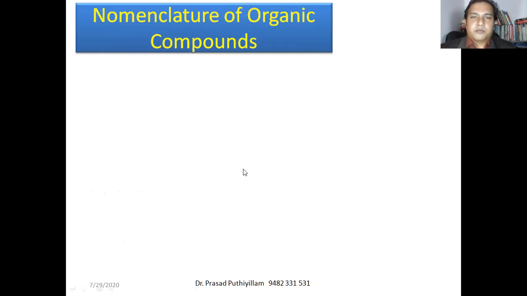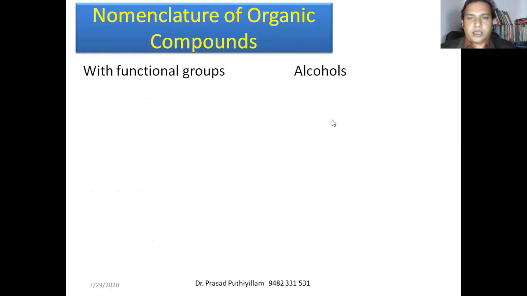Now alcohols. For alcohols, we have to give the suffix -ol at the end of the alkane or alkene name. That is the suffix used. This is the second position where the OH group is. Therefore, it is 2-propanol. If OH is in the first position, it becomes 1-propanol, or simply propanol.